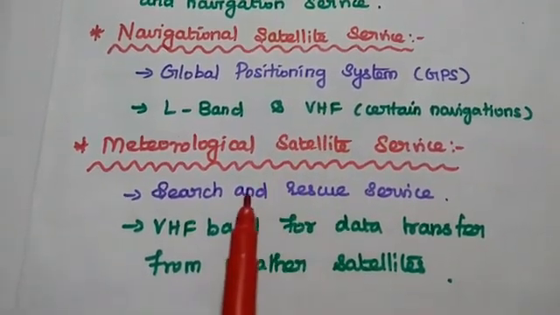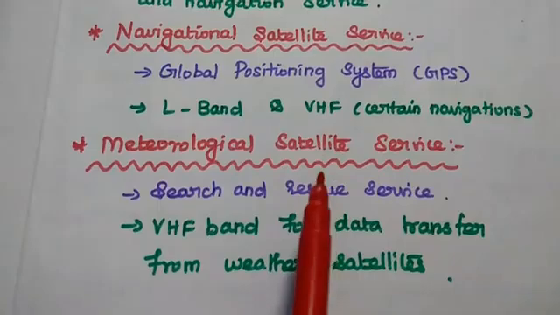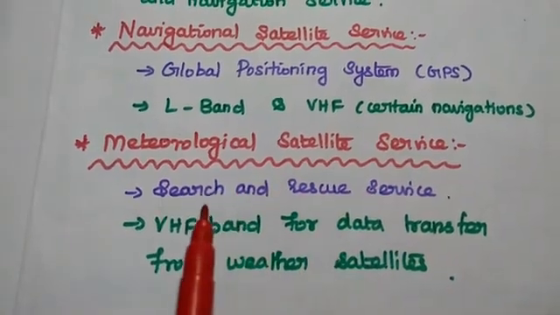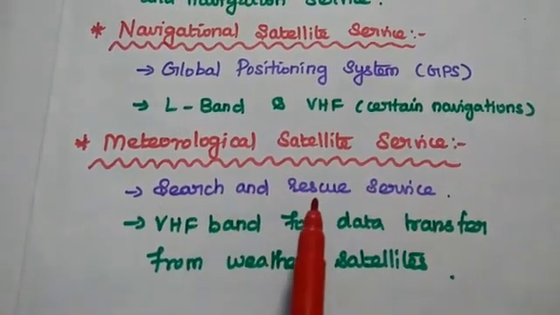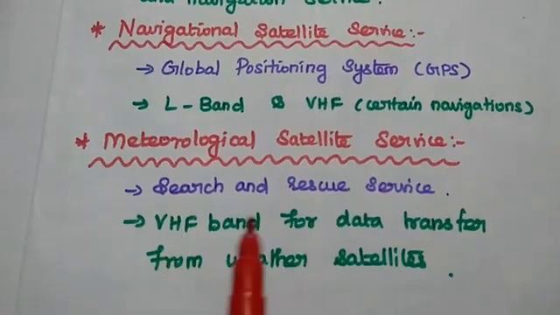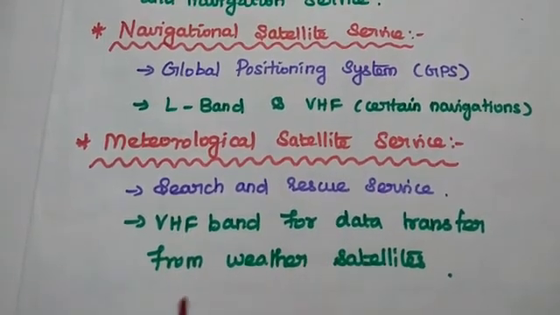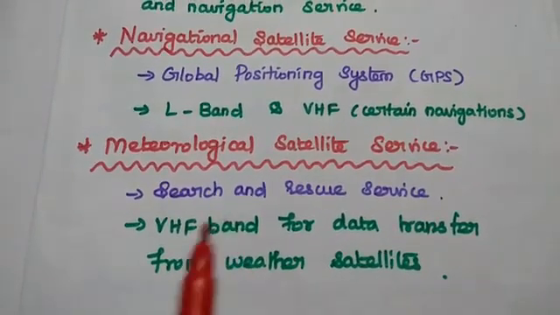Okay. So the last one is meteorological satellite service. It is mainly used for search and rescue service. Here VHF band is used for data transfer. Okay. Do you all understand the